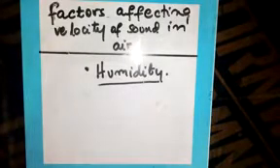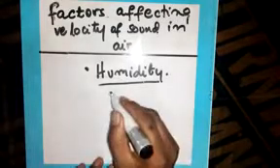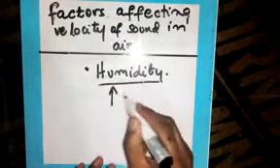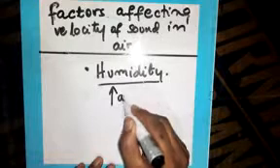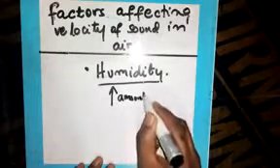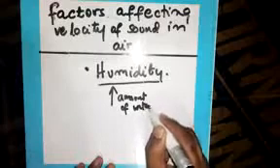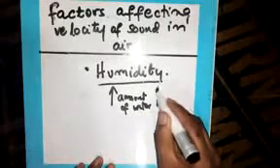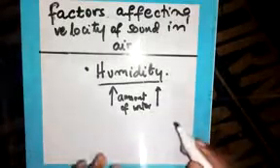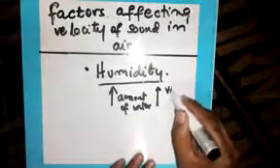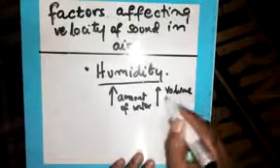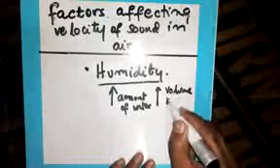Now let us assume the amount of water vapor is increased in the atmosphere or in air. If you increase the amount of water, that means you increase the volume of particles.